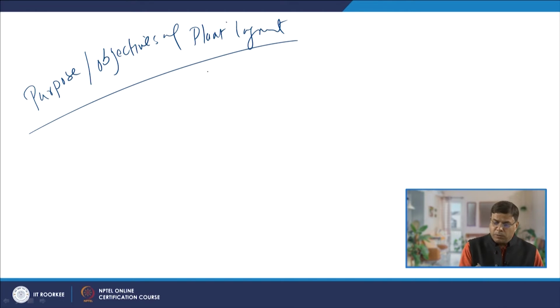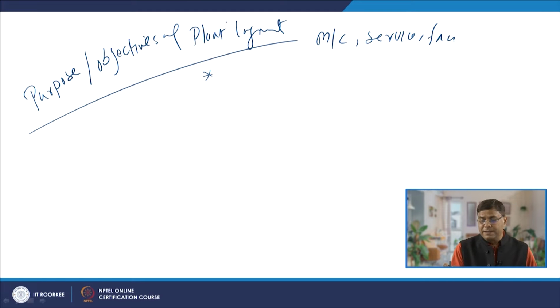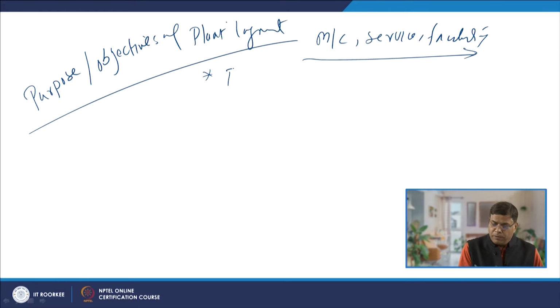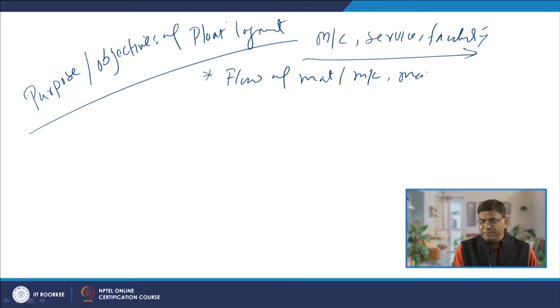What is the layout? Plant layout means the machines, the services or the facilities, whatever we have, are arranged in such a way that the flow of the material, machines and the man is very smooth, and there is always forward movement, with no backtracking in terms of the movement.